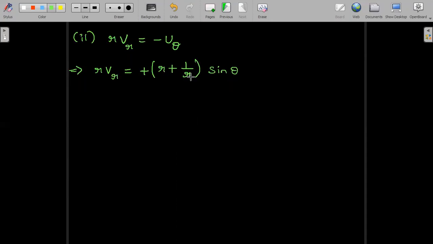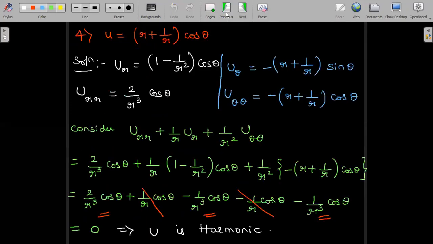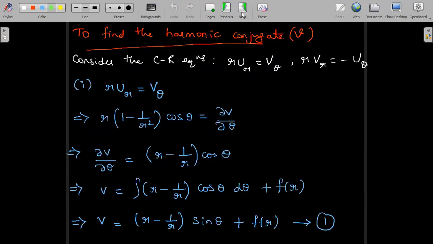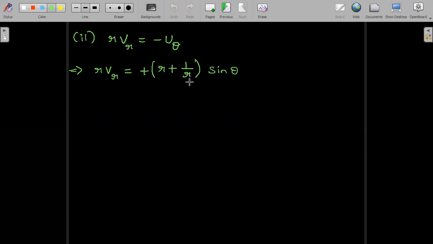Let me just check that once. Minus ∂u/∂θ, I have to substitute. So minus of minus (r + 1/r) into sin theta. Yes, it's correct. Divide throughout by r. So taking r to the other side, we can obtain ∂v/∂r here. So ∂v/∂r is equal to, since we are dividing by r, it becomes (1 + 1/r²) into sin theta, since r divided by r is 1.